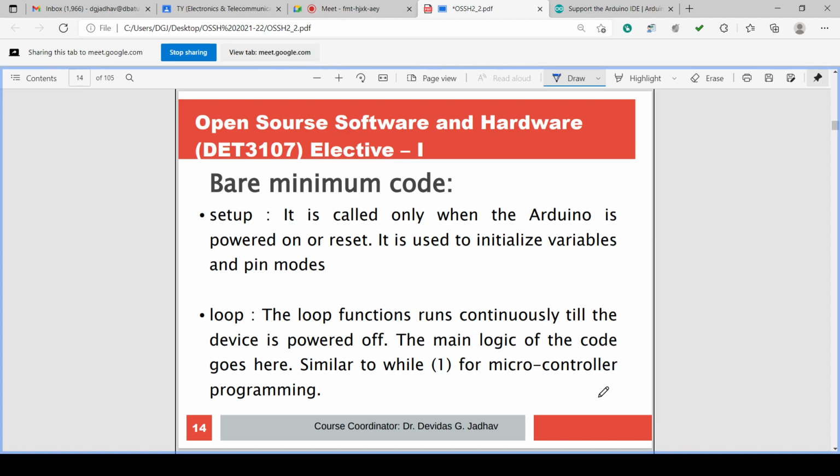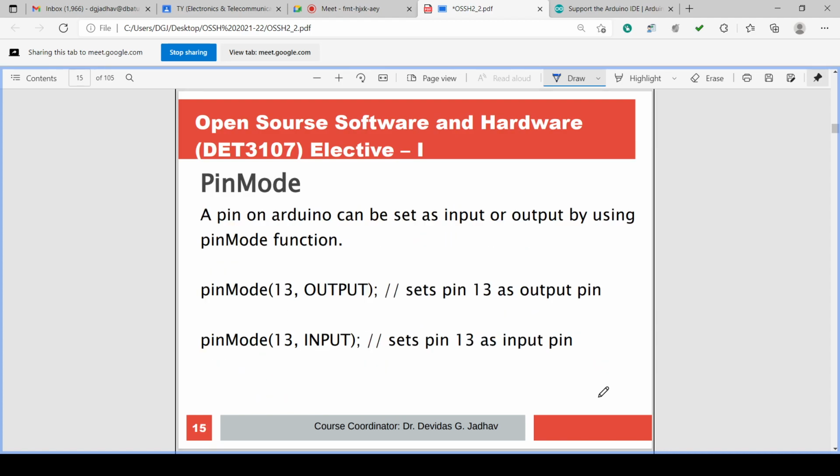Setup is called only when the Arduino is powered on or reset. So at the very start of program execution, setup is executed, and loop is executed for infinite time until we turn off the power supply.